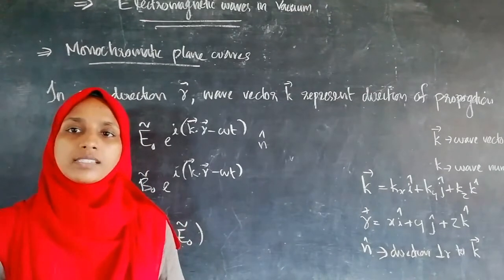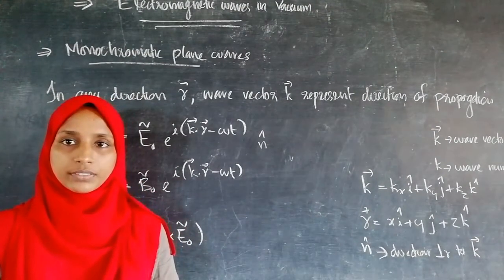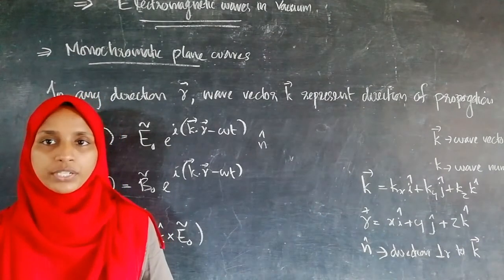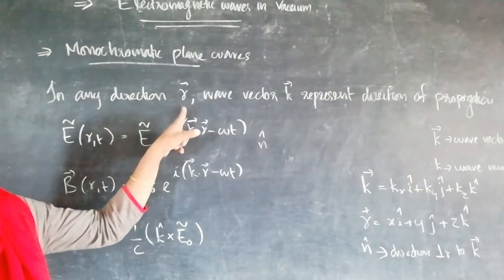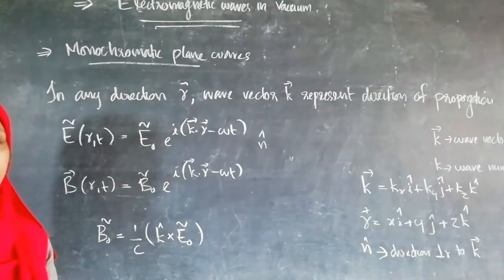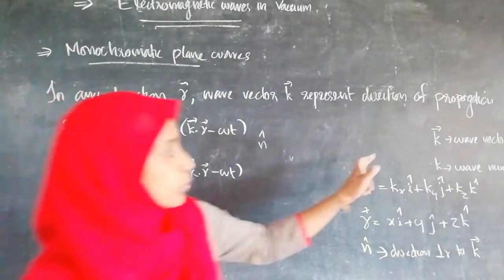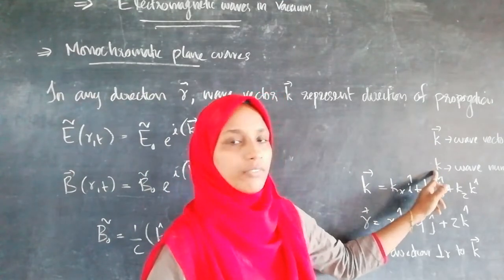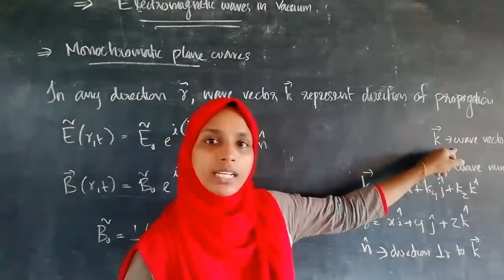Till now we had discussed monochromatic plane waves traveling along the x direction. We have to consider a wave which is traveling in a general direction also. So we consider any direction r, and we can represent the wave vector k to represent the direction of propagation. You must relate the wave vector and wave number: k is the wave vector, and without vector notation, k is the wave number, which is the magnitude of the wave vector k.